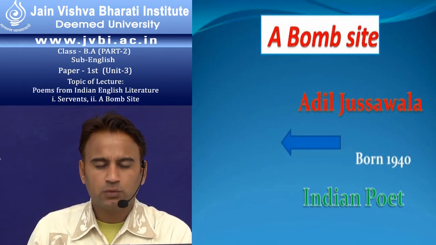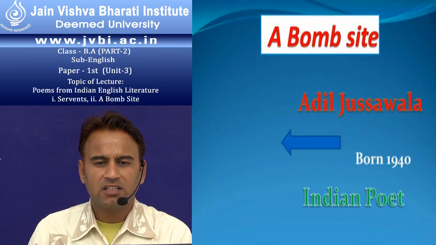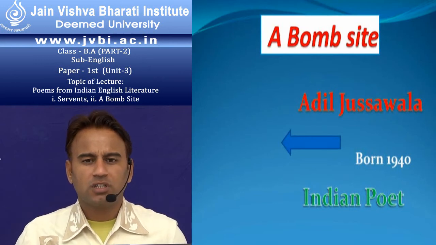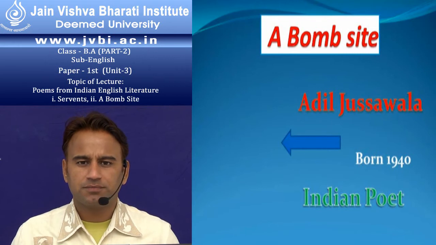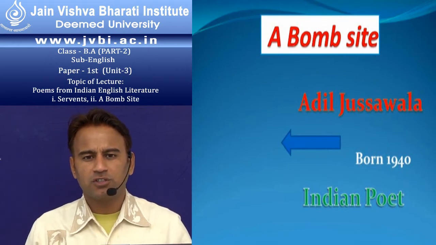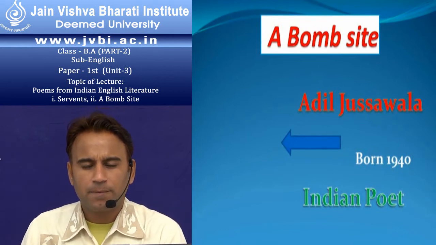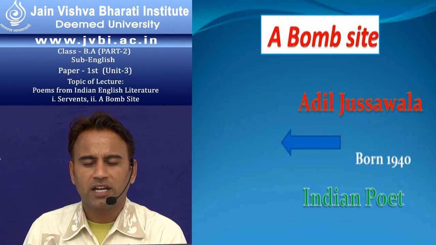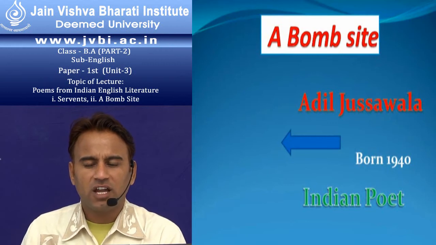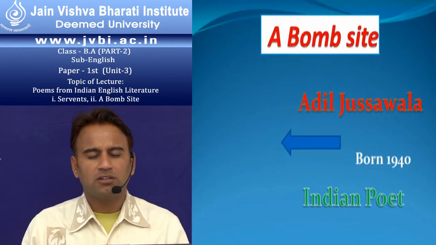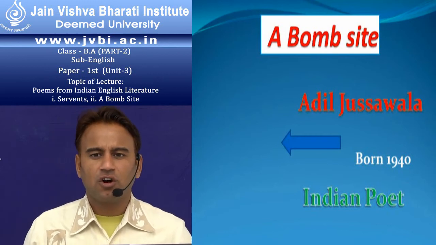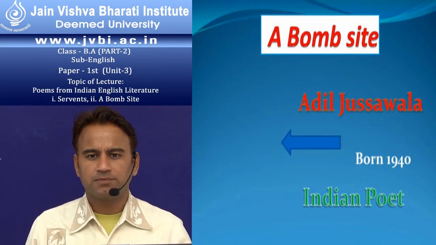A Bomb Site is very near in theme to the poem Hiroshima. This is a very beautiful poem, Hiroshima, composed by Hiranand Vatsyayan, and he described in the poem the situation of the bomb site after the explosion. The first atomic bomb explosion was on 6 August 1945, and another on 9 August, and he himself went there and took a real picturization and felt the real destruction of that place and presented it in his poem Hiroshima.